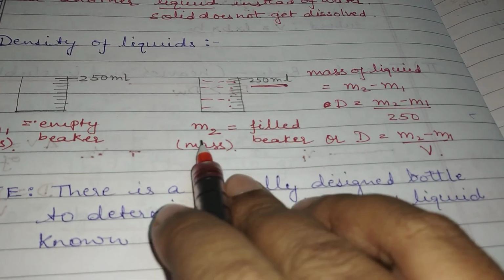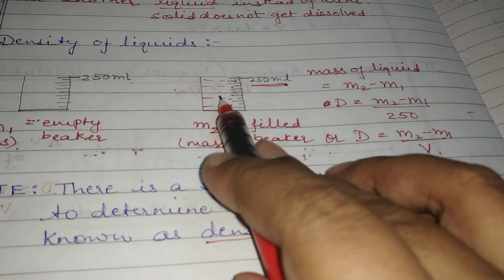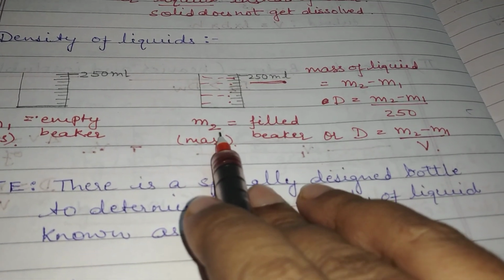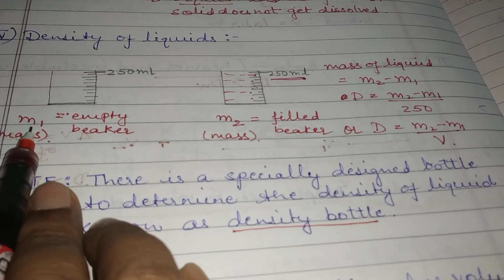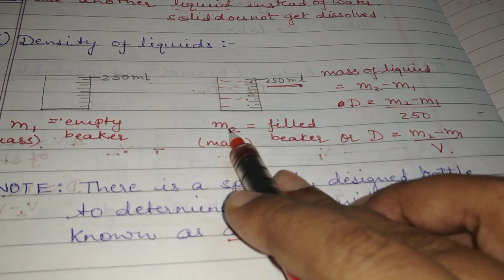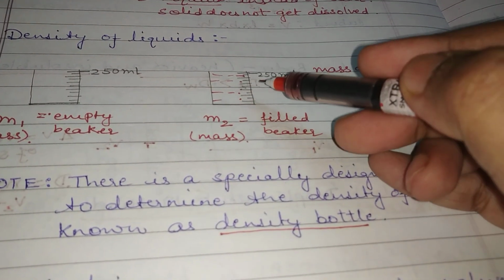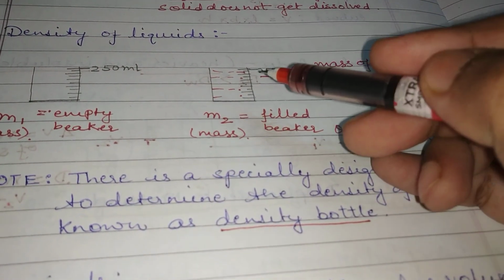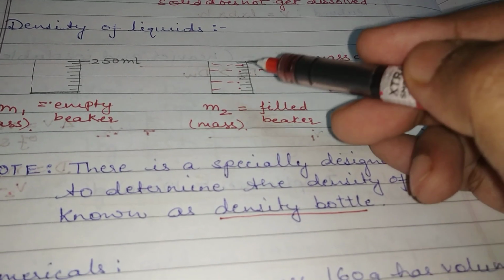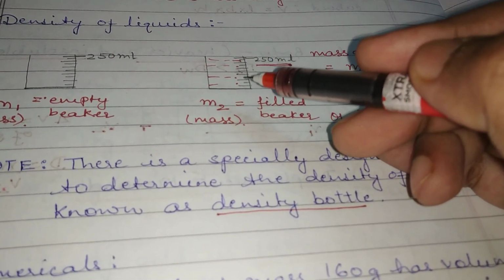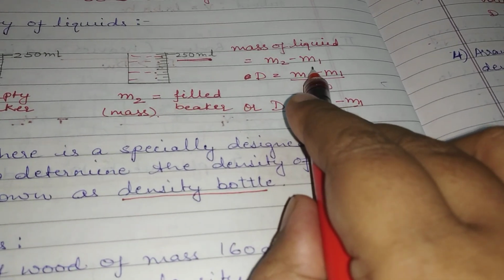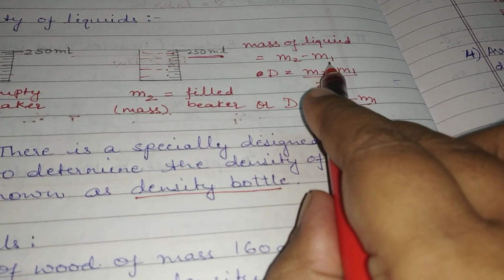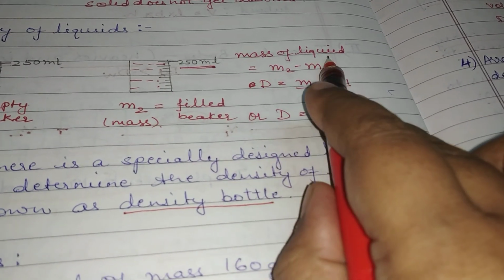The next step is to determine the mass of the filled beaker. Let's say M2 is the mass of the filled beaker, M1 is the mass of the empty beaker. M2 is the mass of the beaker plus liquid. So if you want to calculate the mass of the liquid, you will simply subtract M1 from M2, so that you get the mass of the liquid.